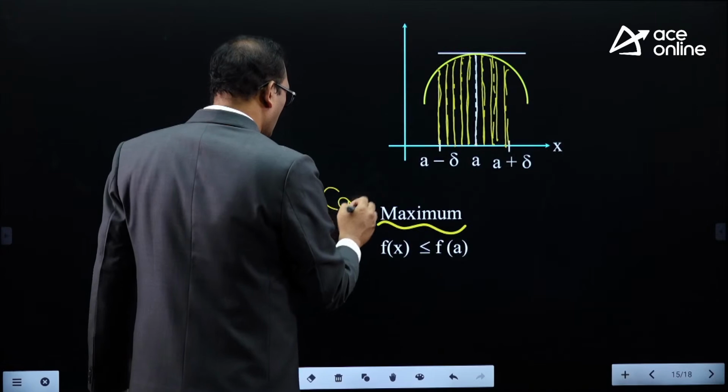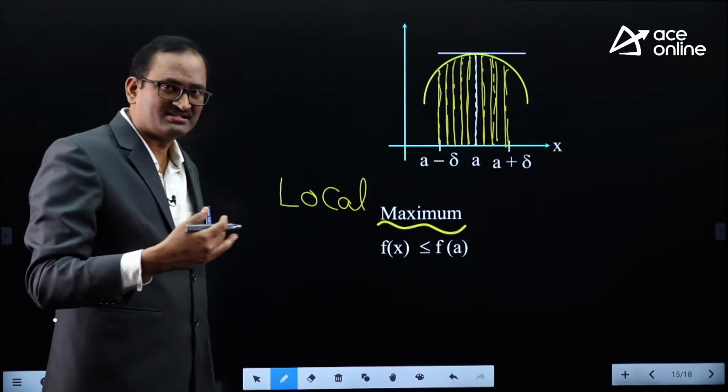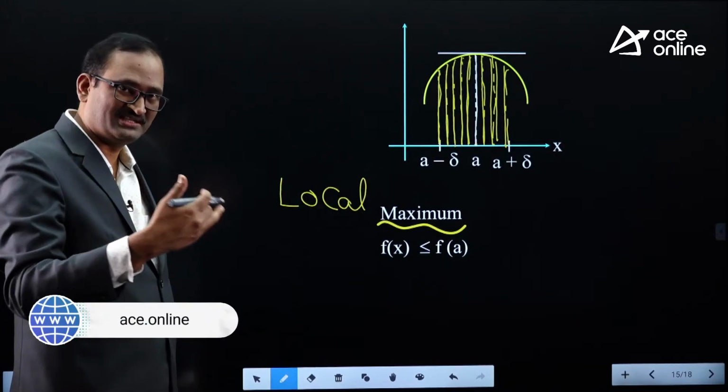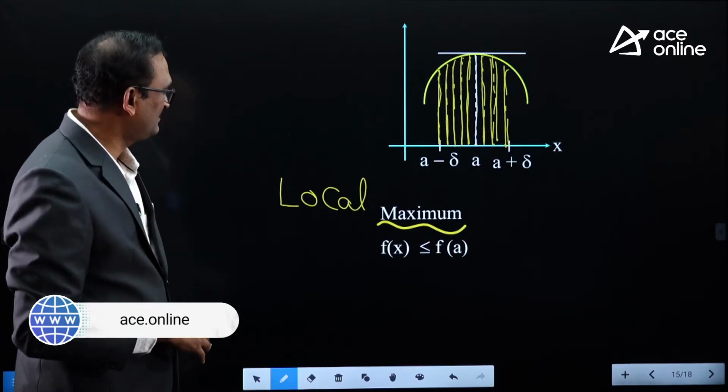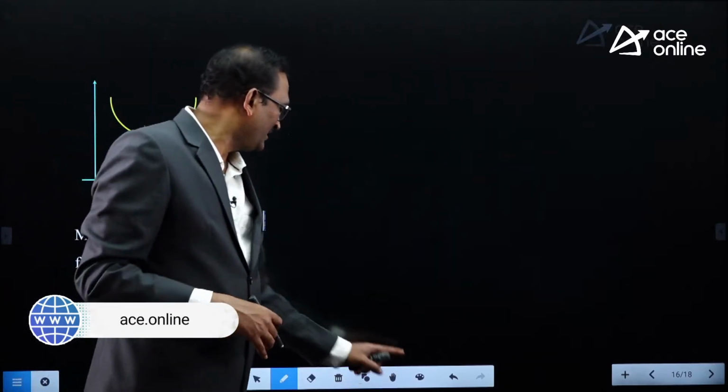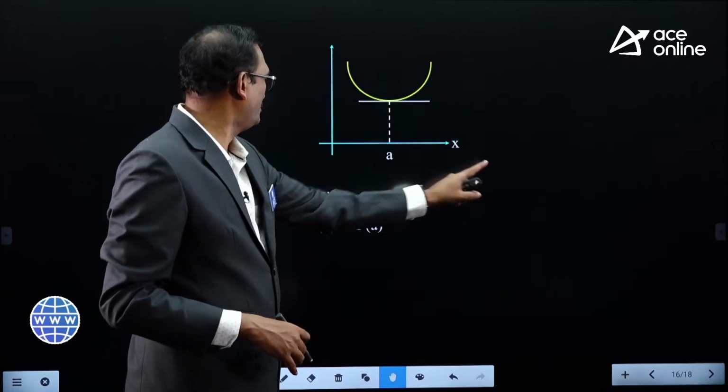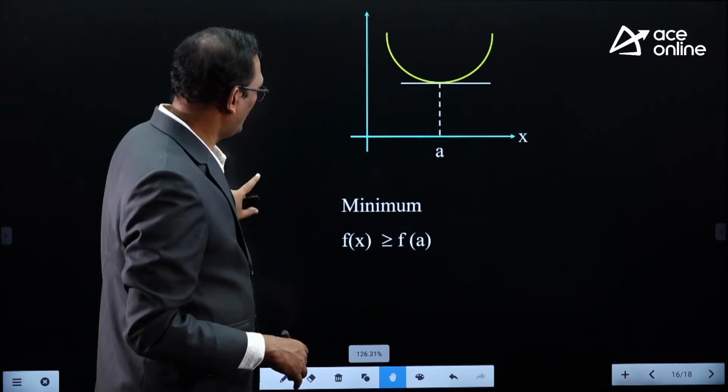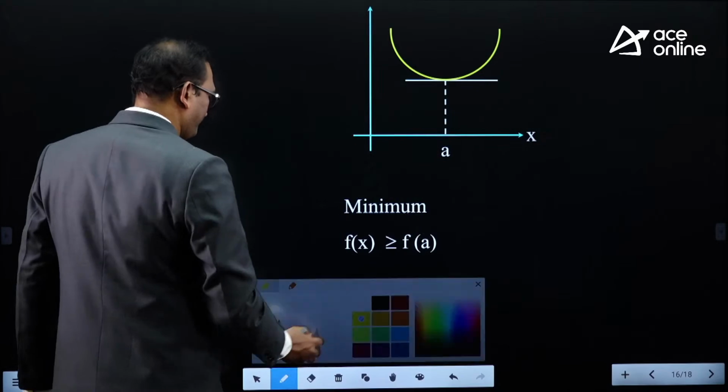It is a local maximum. So what are global maximum and minimum? You'll see; first let me complete this. So what do you mean by local minimum? The same story is applicable to local minimum as well.